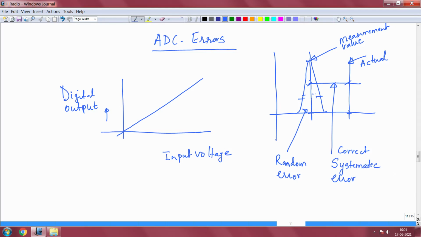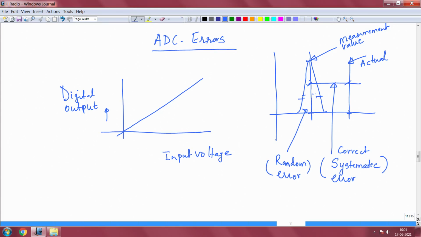Any ADC will have systematic error and random error, and you can only look at data sheets and understand carefully all the error values mentioned for the ADC. You may not want to worry about it, because there is no ideal ADC at all; any ADC is bound to have a lot of errors. You should know how to work with those errors.